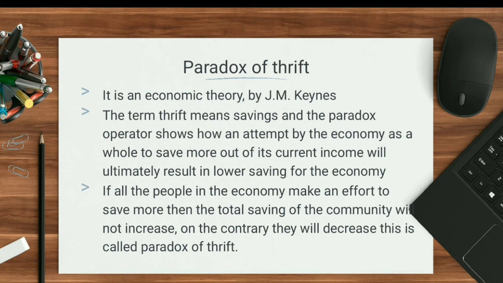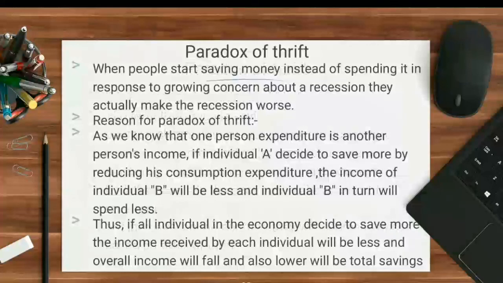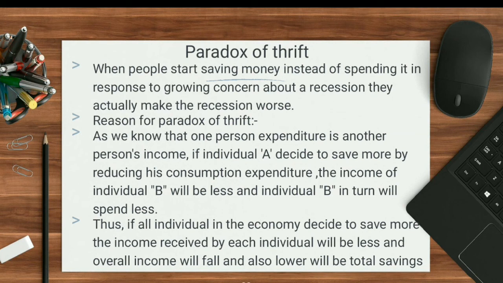I'm telling you with an example, so try to understand it clearly. The example is when people start saving more instead of spending. Suppose in a city around 10,000 people are living and they all start saving rather than spending. In response to growing concern about a recession, they actually make the recession worse.